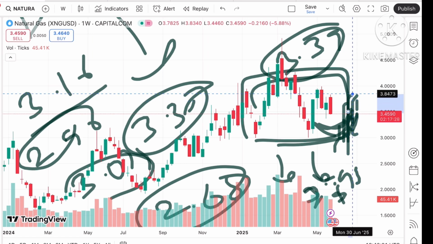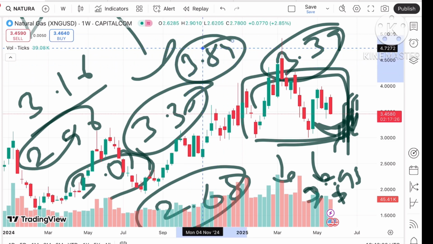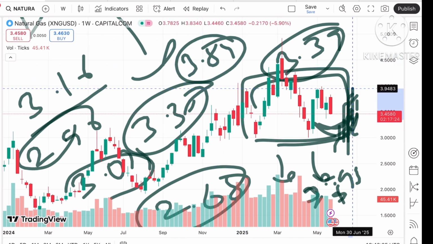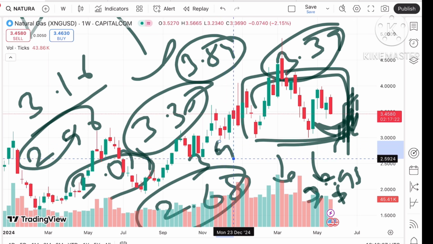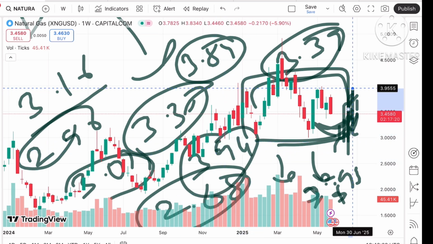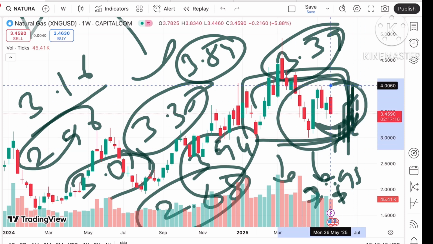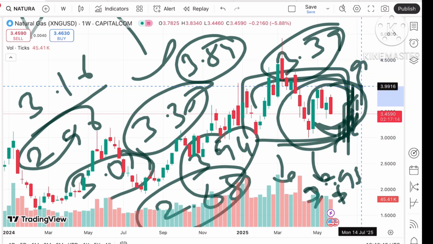Once it started going above this level, the probability of touching 3.84 we can see, and from there a further upside we can see towards a level of 3.94, and if the price goes above this level, the probability of touching 3.95 to a level of around 3.9, and then a further upside movement we can see after $3 to a level of around 4.06, and then a further upside.